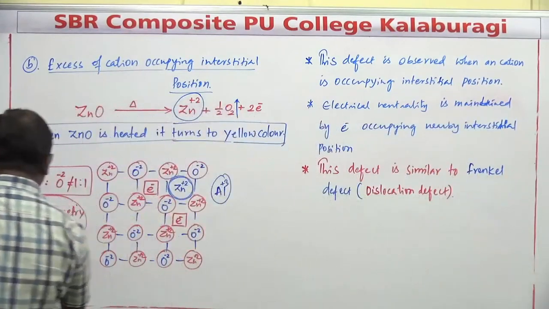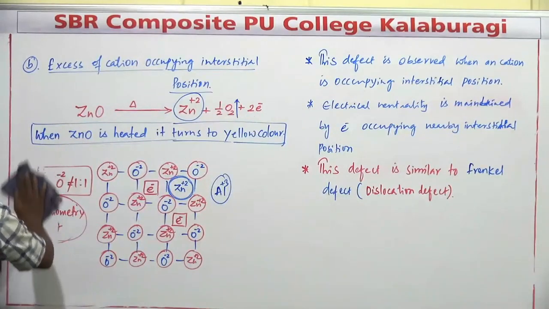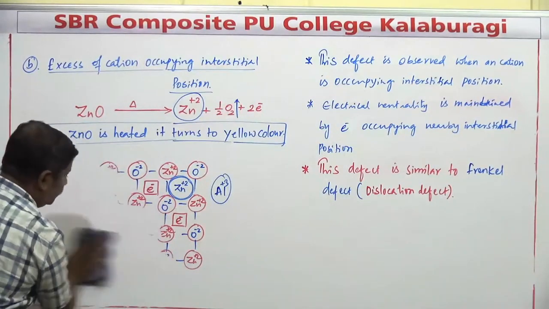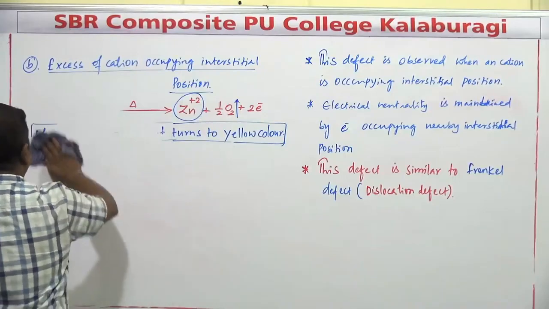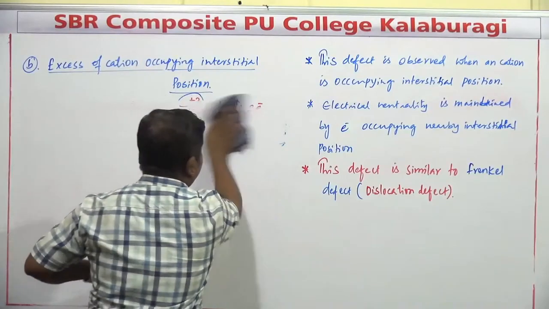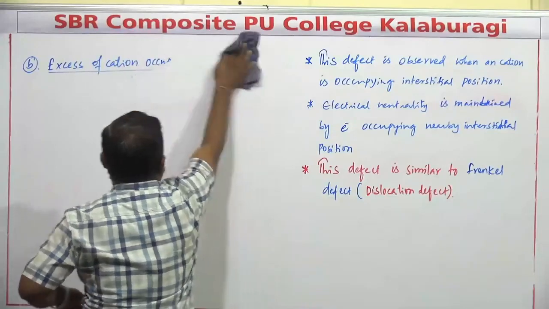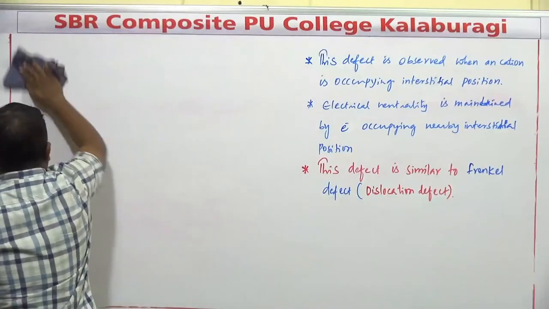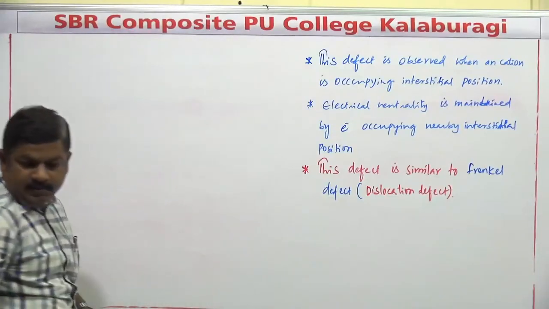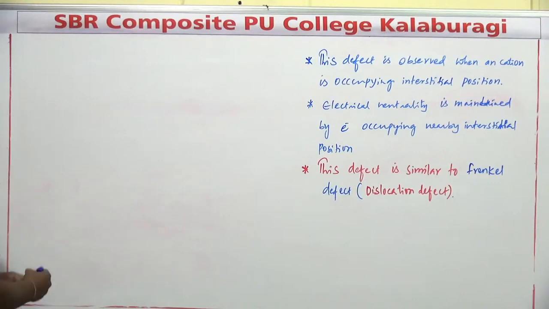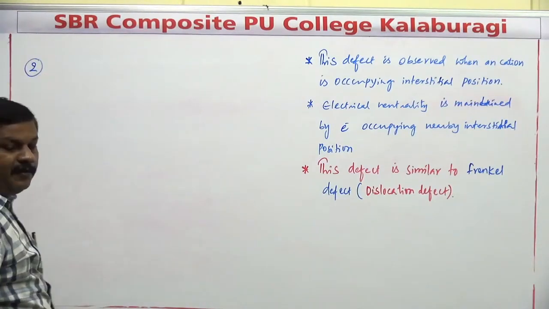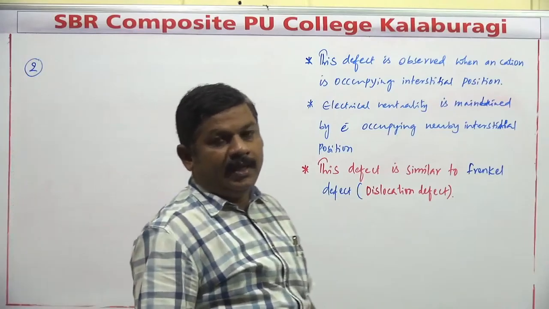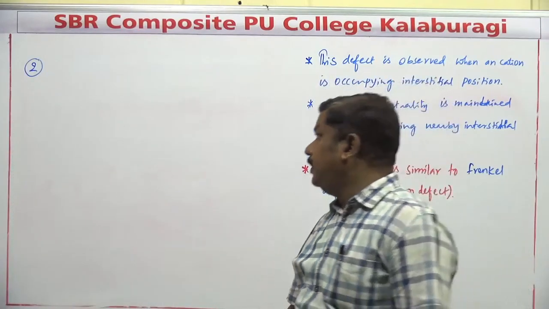Copy this one, metal excess defect. Right? Second type of defect, number 2. This is the second type in case of what? Non-stoichiometric defects. In non-stoichiometric defect, two types are going to be there.